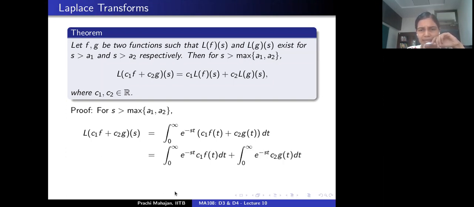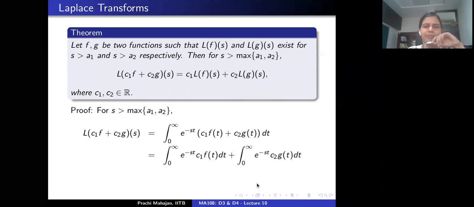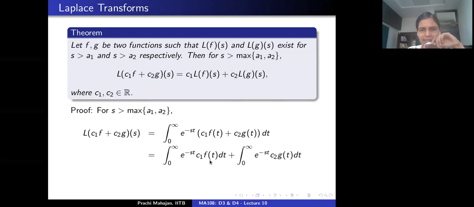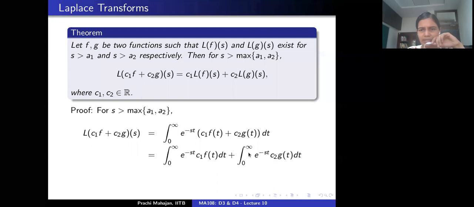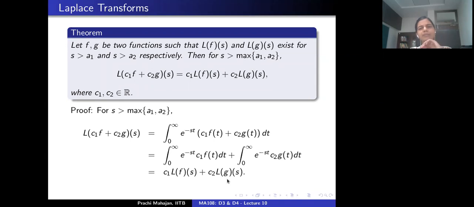I'm going to write this as two integrals: exponential minus st times c1 f(t) plus exponential minus st times c2 g(t). So this is exactly c1 times the Laplace transform of f and c2 times the Laplace transform of g. All you need to do to prove this statement is to write this down, but the conclusion is quite important: the Laplace transform acts linearly on the sum of these functions. I hope everybody is with me up till this point.